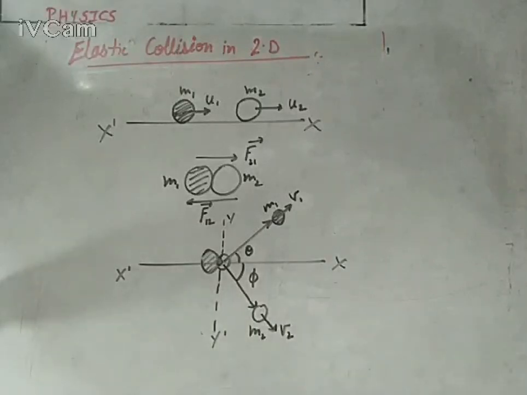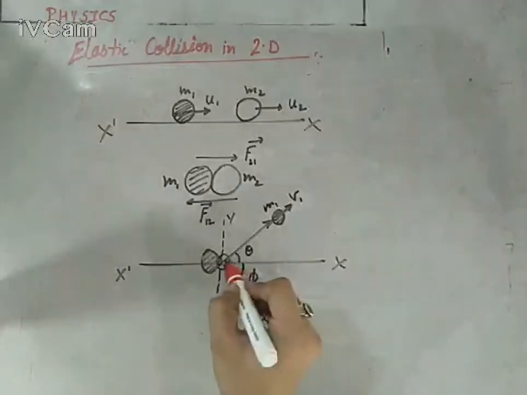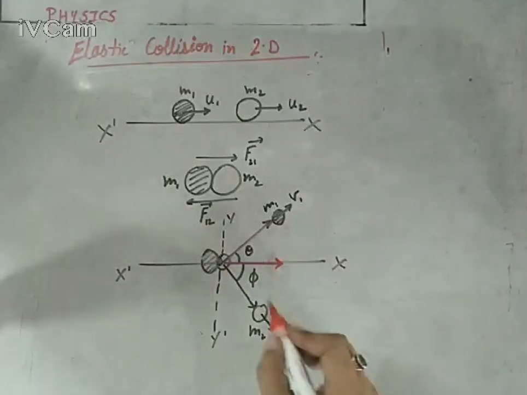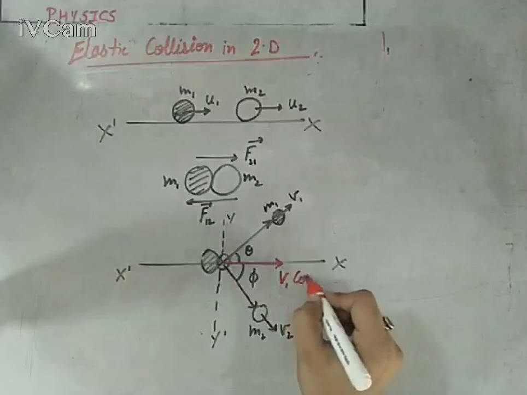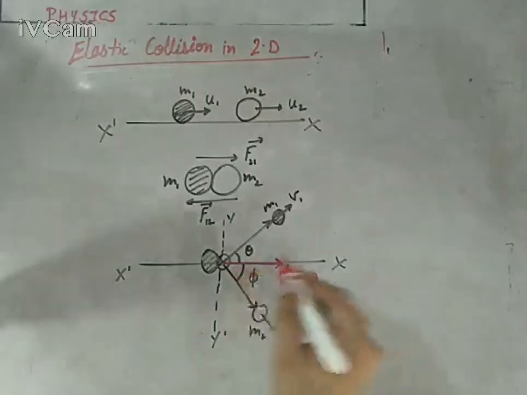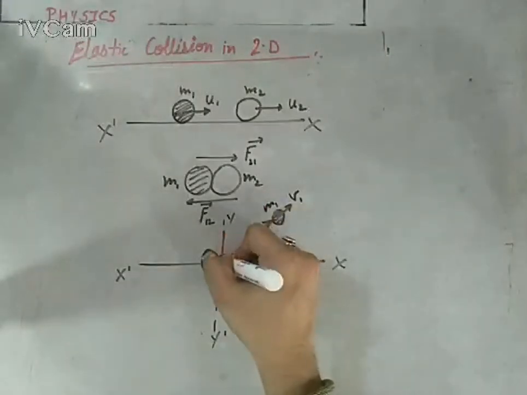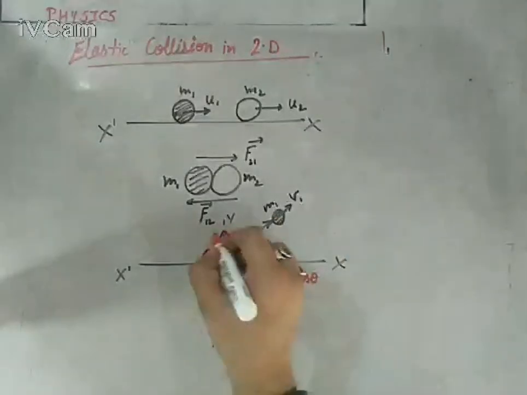Now here comes the problem that you can't apply the law of conservation of momentum, a vector quantity, directly. So you have to go for resolution of vectors in two different directions. So you have to resolve the components. So v1 will have two components. One in x, that is v1 cos theta, the horizontal component, and the vertical component would be v1 sin theta.